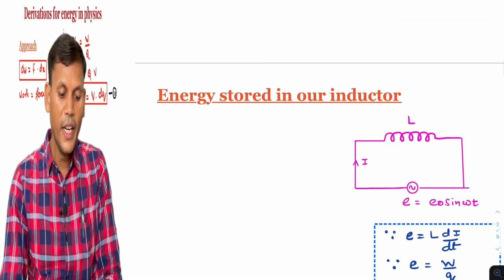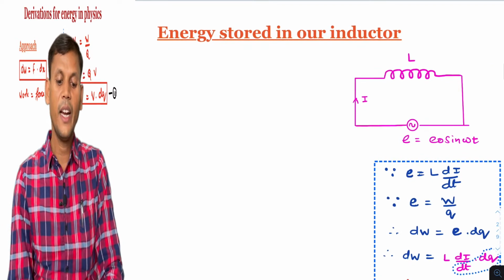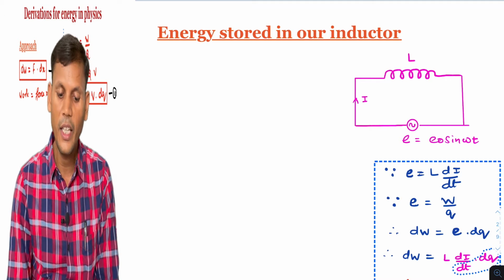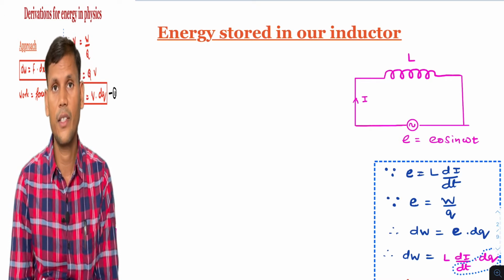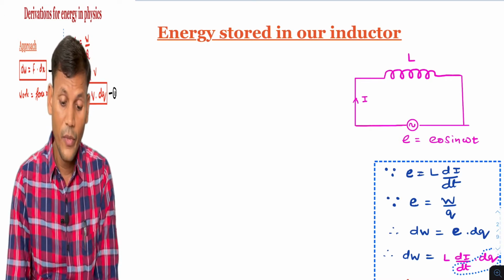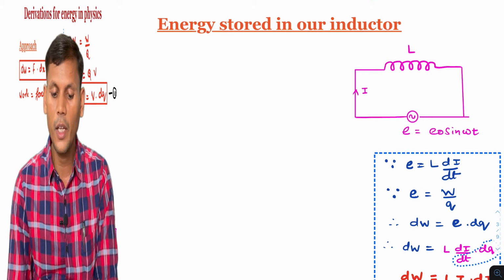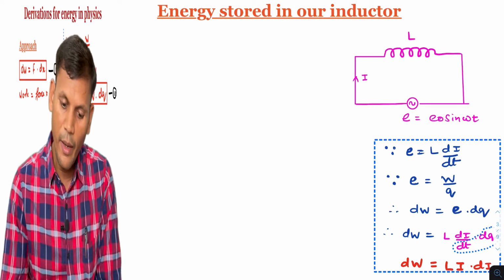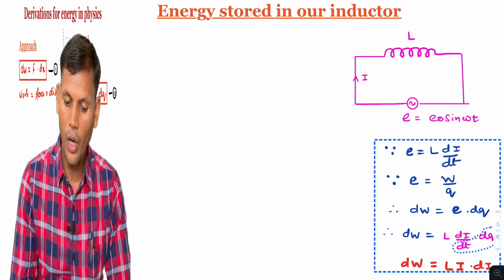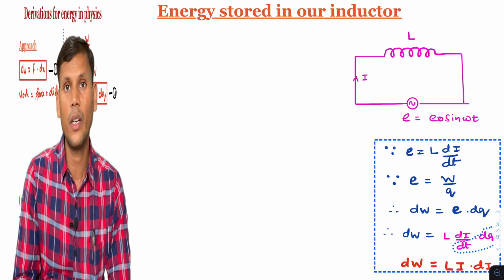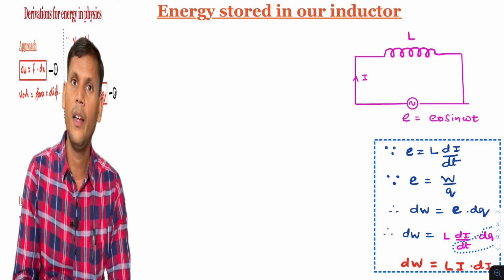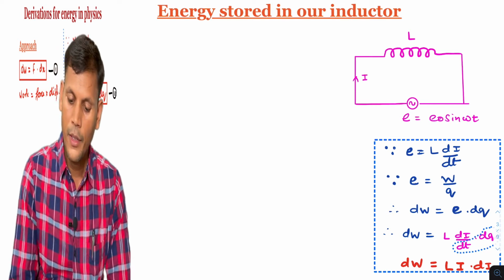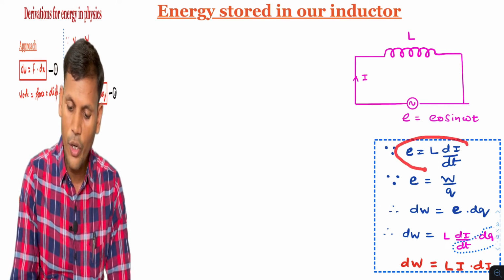Now the second is energy stored in an inductor. Again, the approach for this is that we have studied the Lenz law. In Lenz law, again it is electrical work done. So the concept remains the same as what we discussed previously.